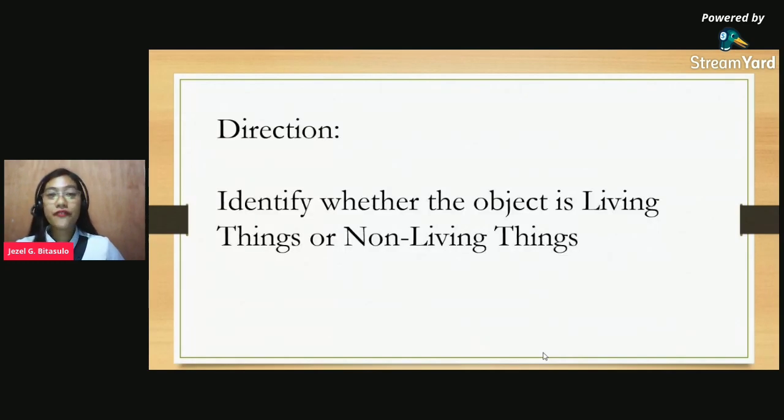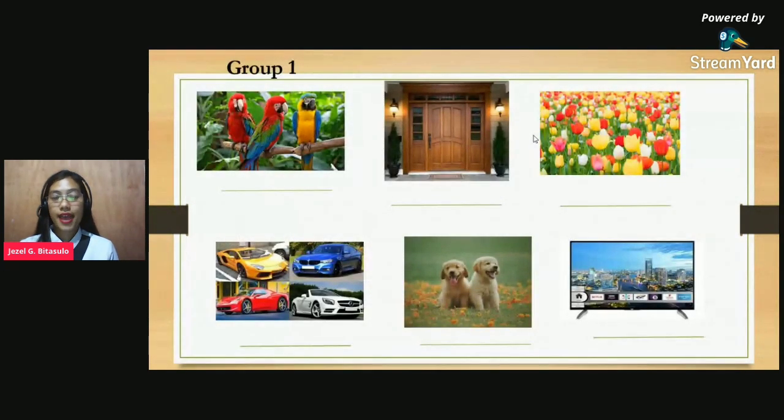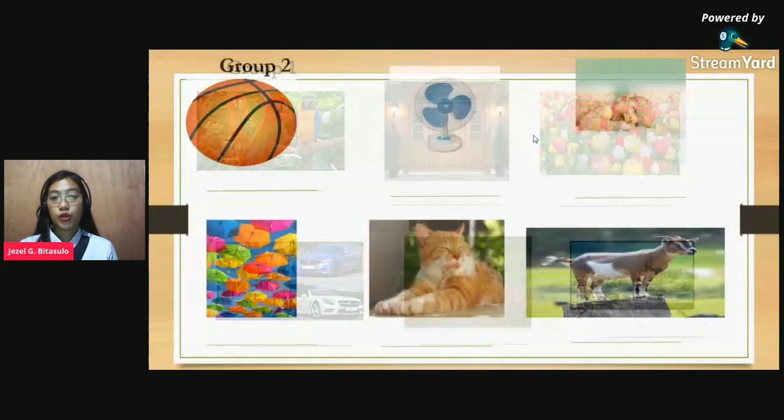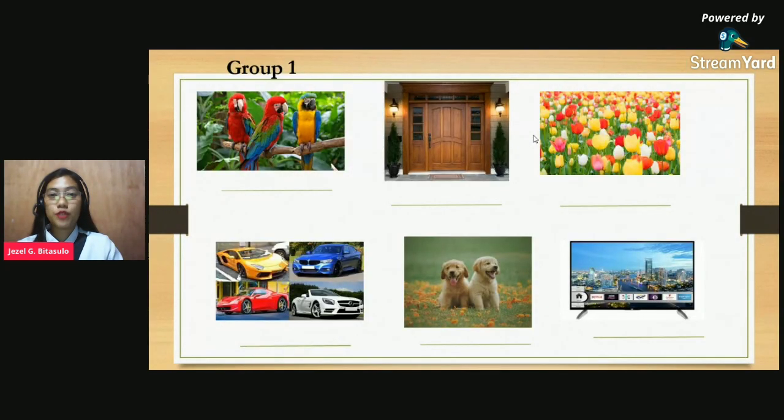Okay, I have here a set of pictures, and all you have to do is identify if the picture shows a living or non-living thing. I will give you 5 minutes to study the pictures. This is for group 1 and this is for group 2. I will call a name to answer my questions. Study and learn. Do you understand? Okay, you can now proceed.